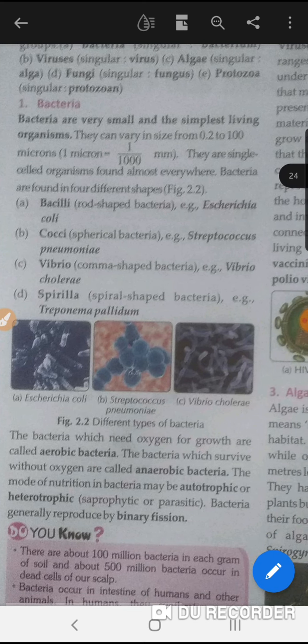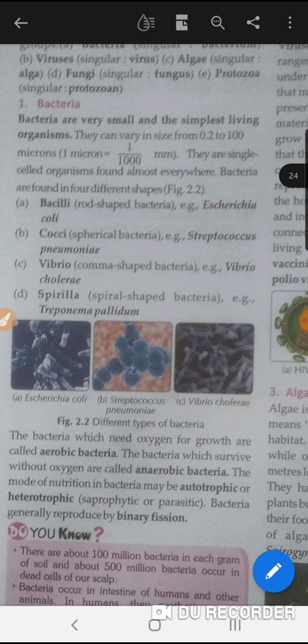The first one is bacteria. Bacteria are very small and the simplest living organisms. Their size varies from 0.2 to 100 microns, means very small, and we have studied earlier also that they cannot be seen with naked eyes. They are single-celled organisms found almost everywhere.